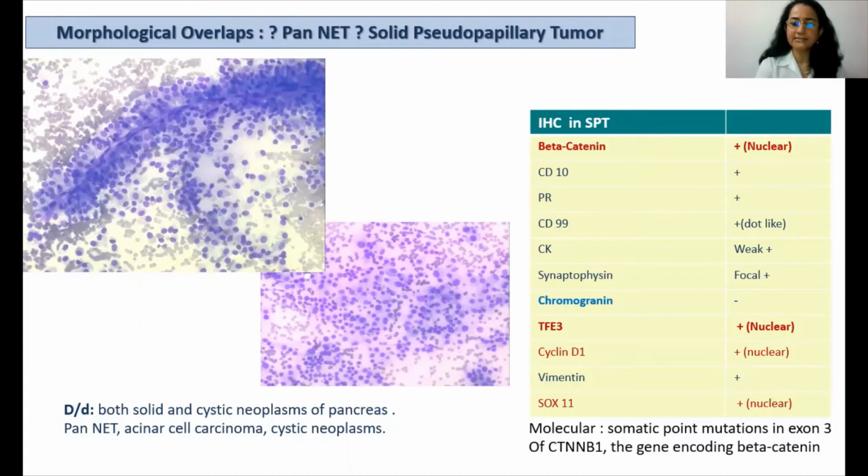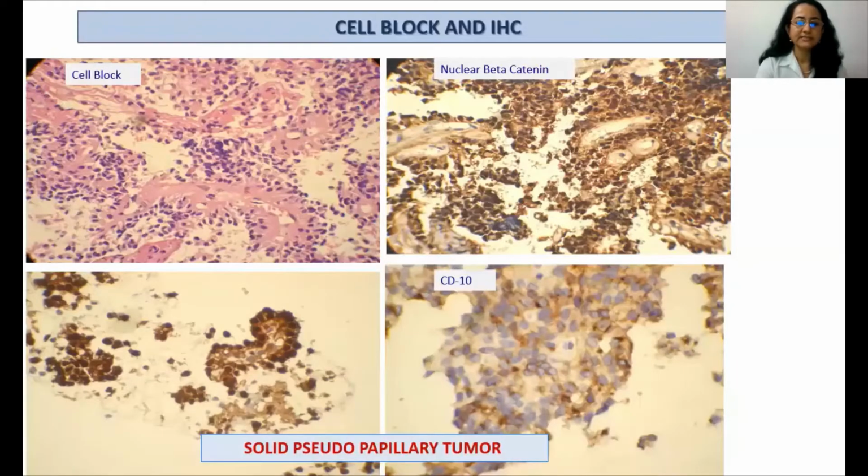On molecular analysis, there are somatic point mutations in exon 3 of CTNNB1, the gene which encodes beta-catenin. So in this case, we had the cell block and we did beta-catenin immunohistochemistry, and it showed a strong nuclear positivity in the tumor cells. CD10 was also positive. So this was a case of a solid pseudopapillary tumor of the pancreas.